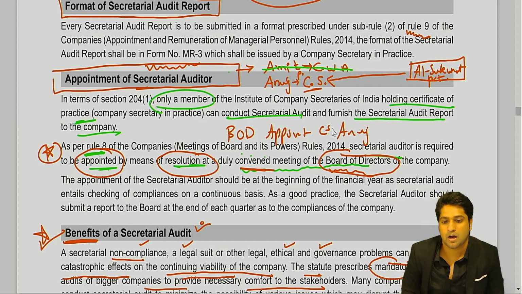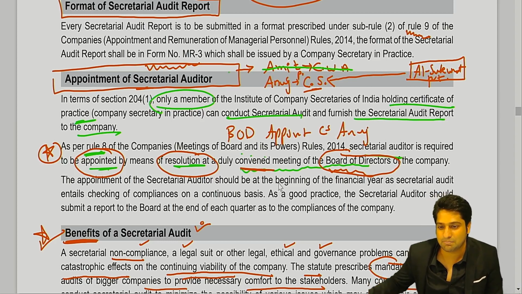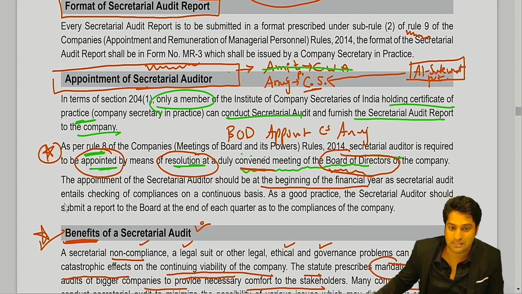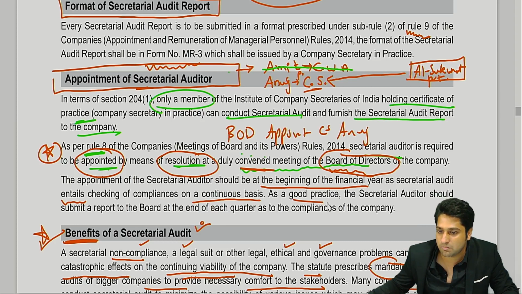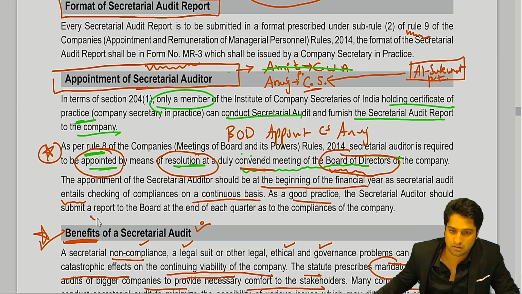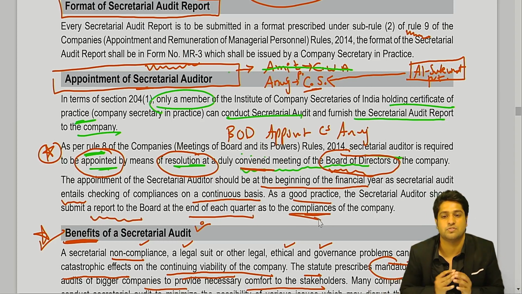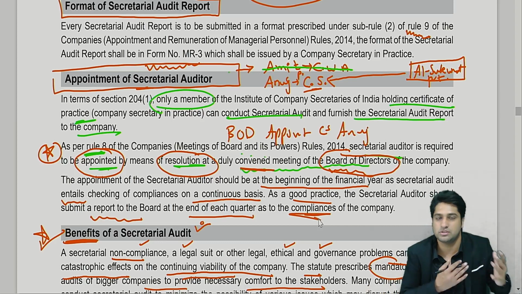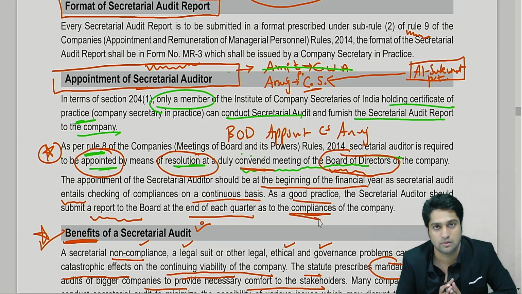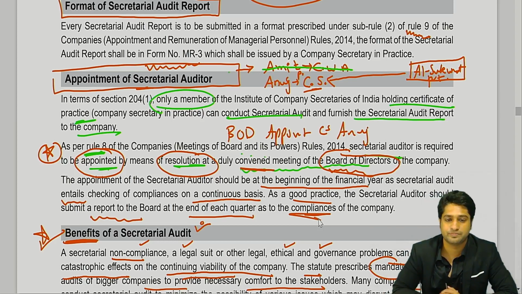Moving forward, the appointment of the secretarial auditor shall be at the beginning of the financial year, as the secretarial audit entails checking of companies on a continuous basis. So they will appoint him for a particular financial year. As a good practice, the secretarial auditor should submit a report to the board at the end of each quarter as to the compliances of the company. So for financial year A to B, in every quarter, the appointed auditor will keep giving periodical reports about the company's compliance with laws. Is that clear?